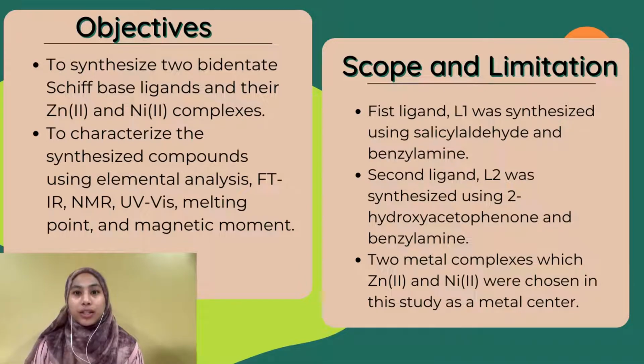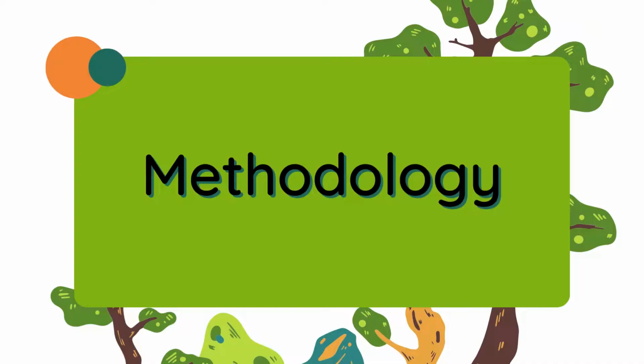For the scope and limitation, ligand 1 was synthesized using salicylaldehyde and benzylamine. Meanwhile, ligand 2 was synthesized using 2-hydroxyacetophenone and benzylamine. Two metal complexes, which are zinc and nickel, were chosen in this study as a metal center. Schiff-base ligands and metal complexes were characterized using melting point, elemental analysis, FTIR, NMR, UV-Vis, and magnetic susceptibility.